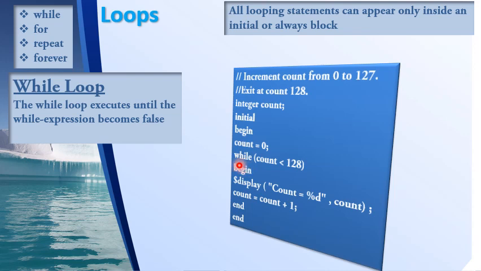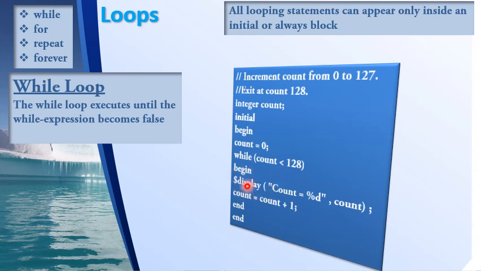Now I have the while loop, inside which I say until count is less than 128. That is, it will enter the loop while count is less than 128. That means till count is equal to 127, it will enter the loop. When count becomes equal to 128, it will exit the loop. Inside the loop I say begin.